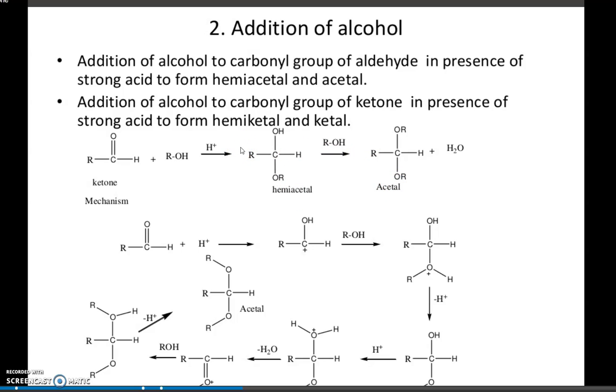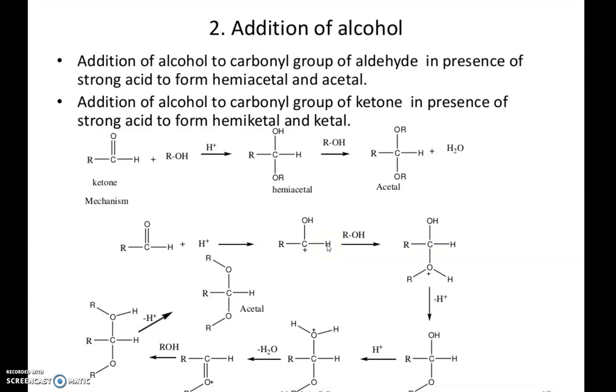Hemiacetal is the compound we get in the first step, when we add alcohol in an acid catalyzed reaction. So we get the compounds hemiacetal and acetal. If it is an aldehyde, the products formed are hemiacetal and acetal. In a ketone, they are hemiketal and ketal.